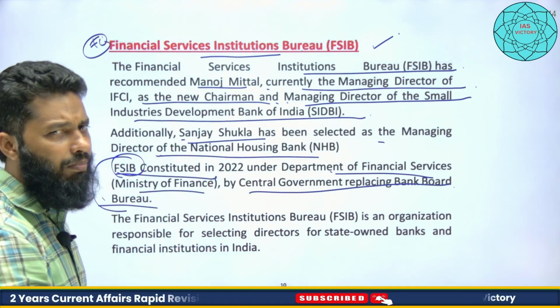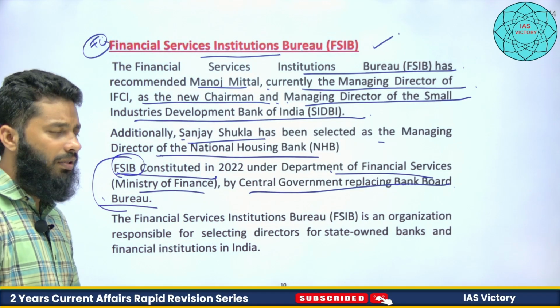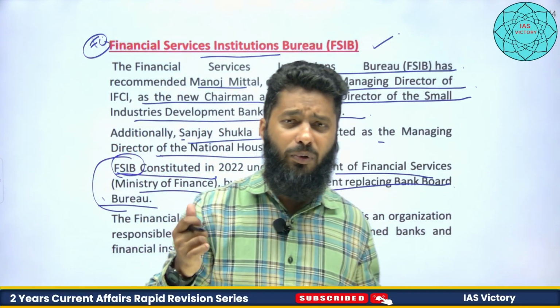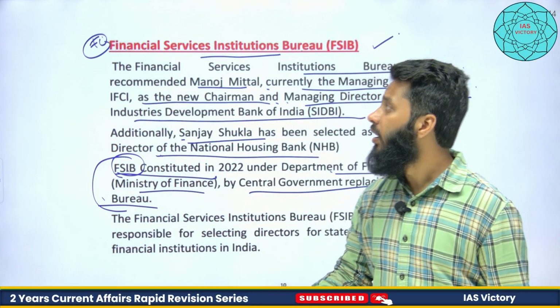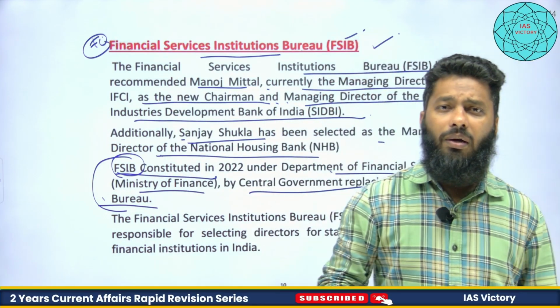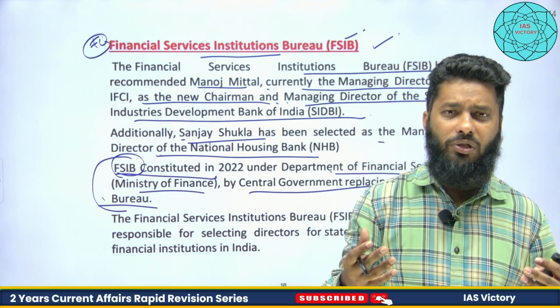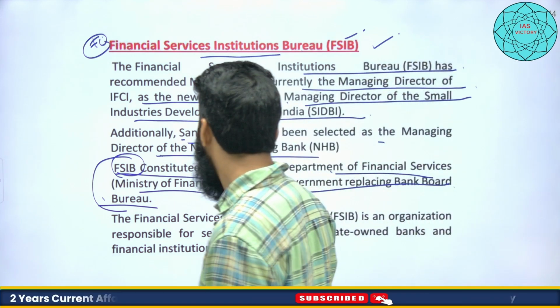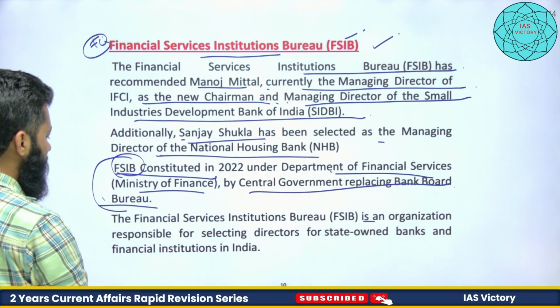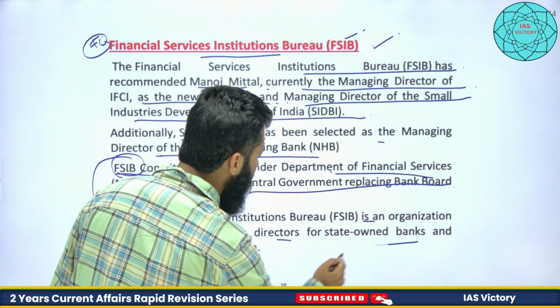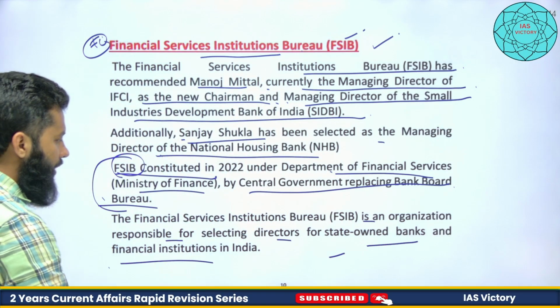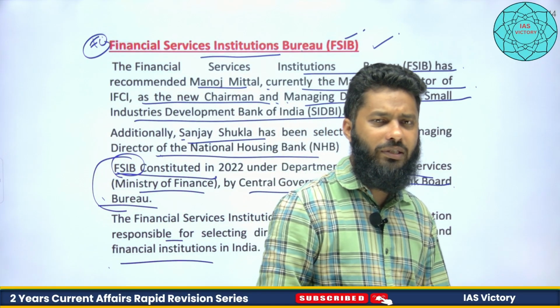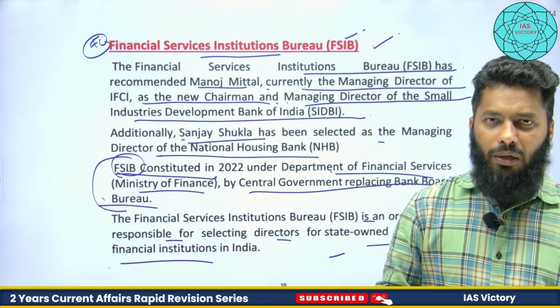Now, this FSIB, for example, for higher positions, they are recommending people. So FSIB has recommended these people, right? The FSIB is an organization responsible for selecting directors for state-owned banks and financial institutions in India. State-owned banks, for example, public sector banks, right?